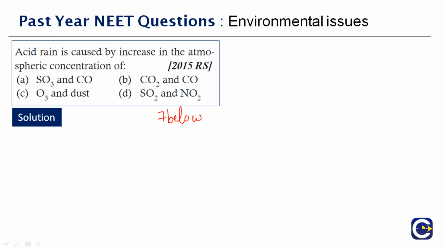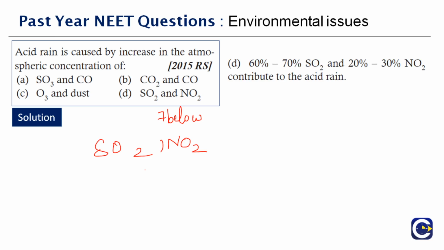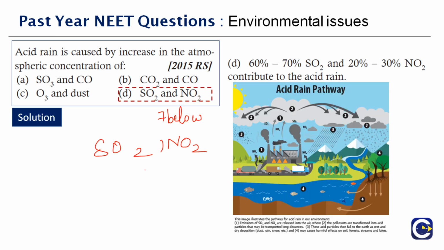Now acid rain is caused by a chemical reaction when compounds like sulfur dioxide and nitrogen oxide are released into the air. These substances can rise very high into the atmosphere, where they mix and react with water to form acid rain. Therefore, the right answer to this question is option D, sulfur dioxide and nitrogen dioxide.